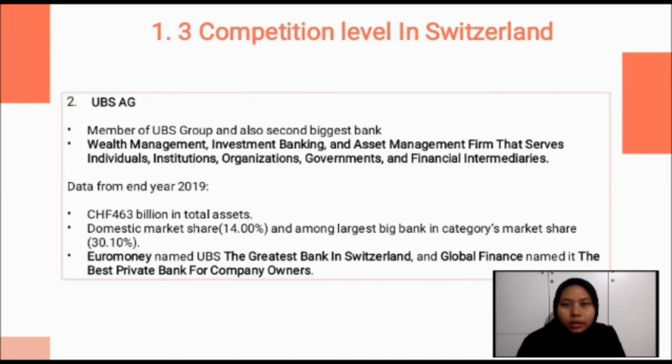Based on 2019, UBS had 463 billion in total assets, with 14% of the domestic market share and 30.10% in the category market. Euromoney named UBS the greatest bank in Switzerland, and Global Finance named it the best private bank for company owners.